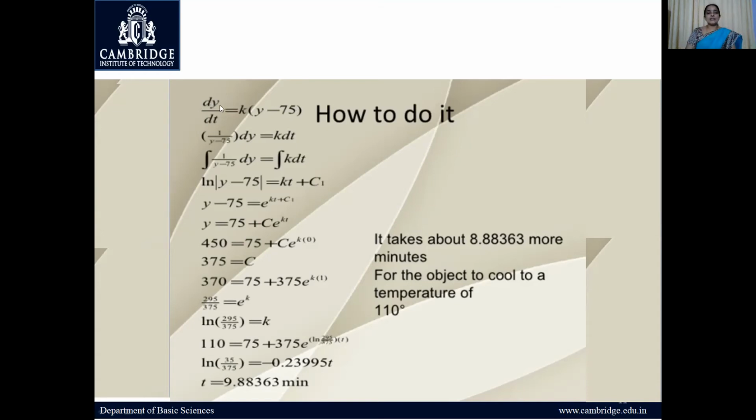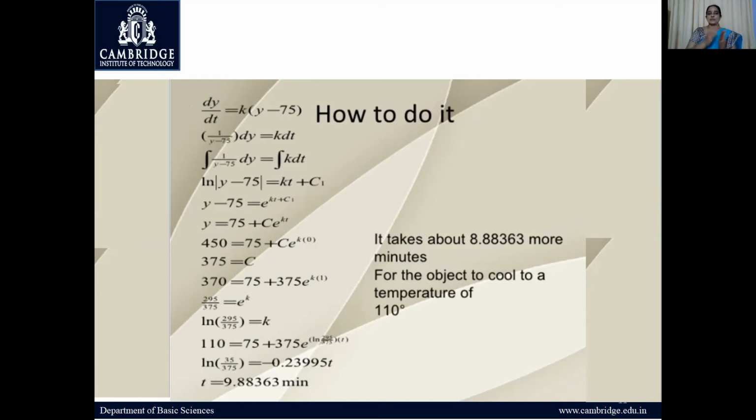Now see, what are the variables here? dy by dt. The variables are y and t. So as you are aware, to solve it we use the variable separable method. Since the variables can be separated, I separate the variables: y on one side and the other variable t on the other side.